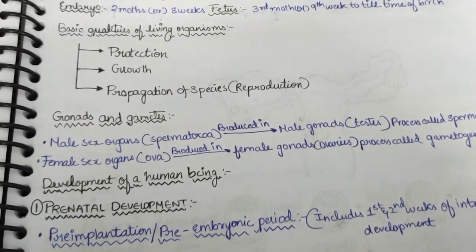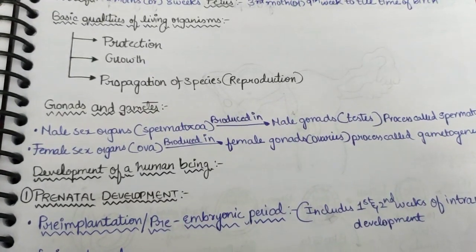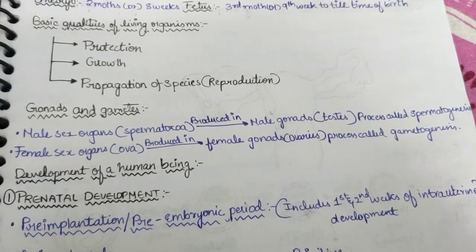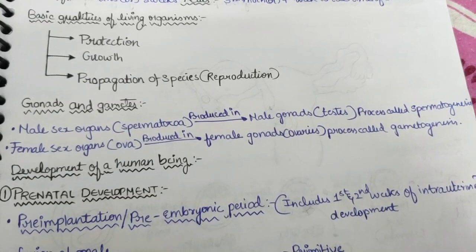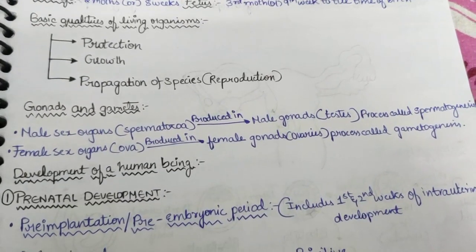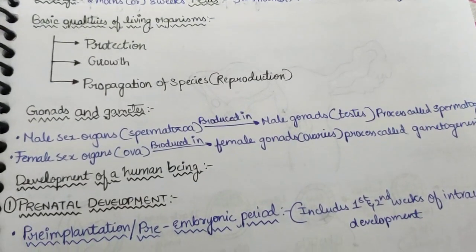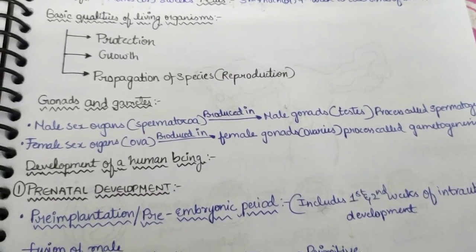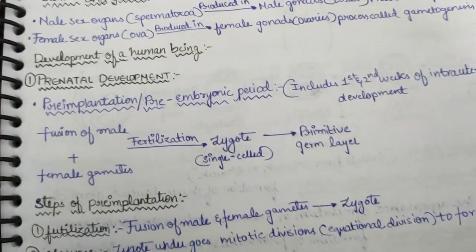Now, gonads and gametes. The male gametes, also known as spermatozoa, are produced in the male gonads, the testes, and this process is known as spermatogenesis, whereas female gametes, ova, are produced in the female gonads, the ovaries, and the process is known as oogenesis. Both production of gametes together is known as gametogenesis. Now, development of the human being.